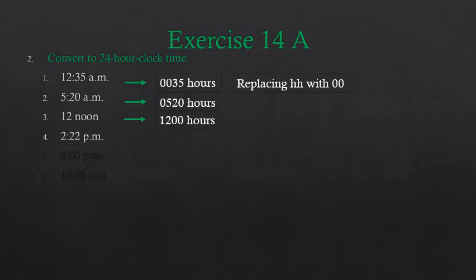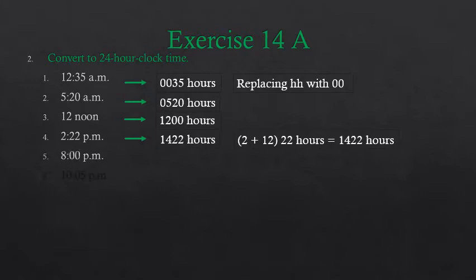So 12 plus 2, that is 14 hours 22 minutes. So you are going to write like this: 2 plus 12, 22 hours. So 2 plus 12 is 14, 22 hours. So the time in 24-hour clock time is 14:22 hours.